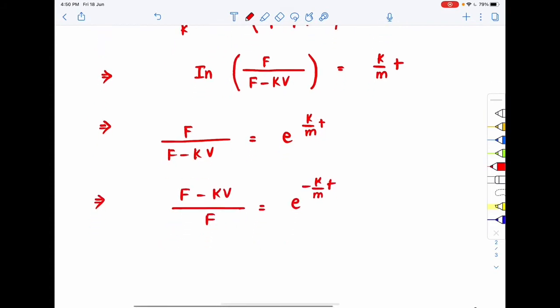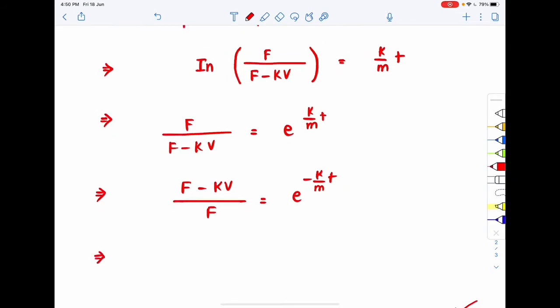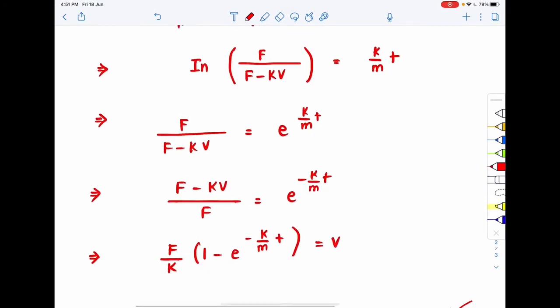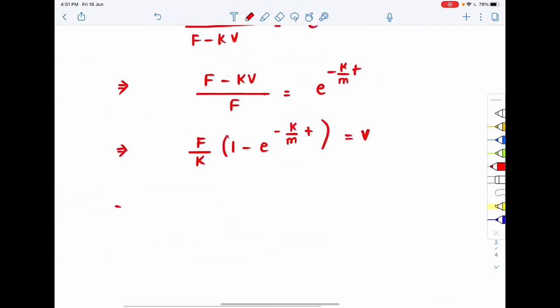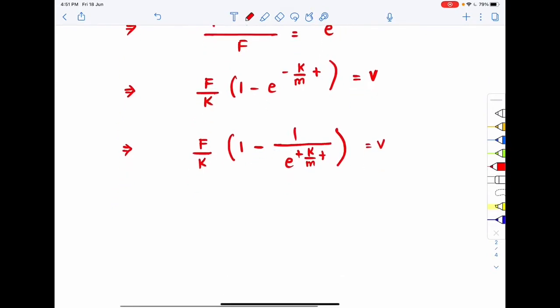So from here, if I solve for v, v will be equal to F by k times (1 minus e to the power minus k by m times t). So that means the speed v will be varying in this form. Now I can write v again in this form: F by k times (1 minus 1 by e to the power plus k by m times t), so this will be equal to v.